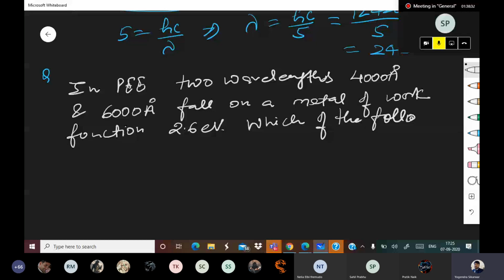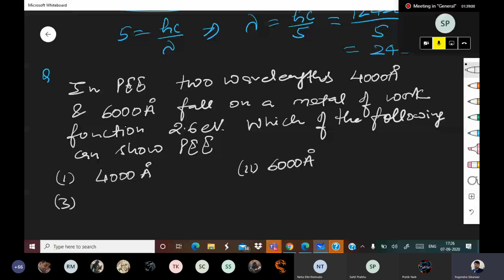Which of the following can show PEE? Number 1, 4000 angstrom. Number 2, 6000 angstrom. Number 3, both 4000 and 6000. D, none of these. Tell me quickly.